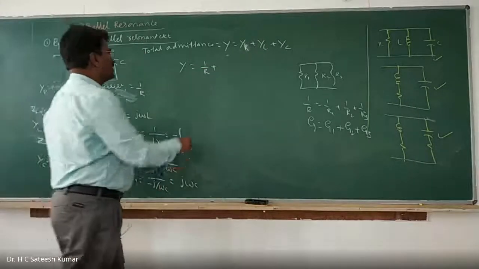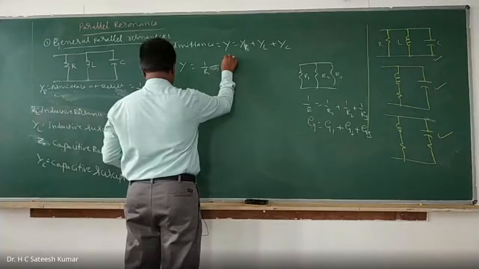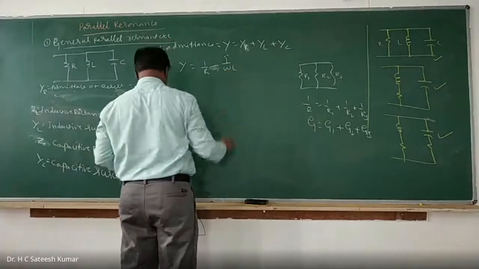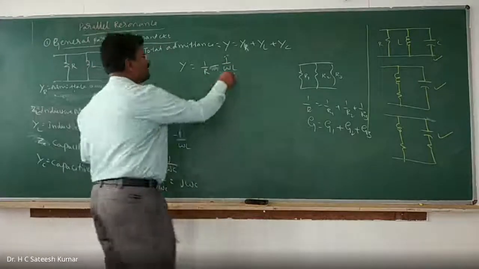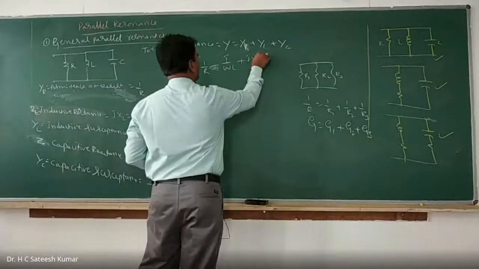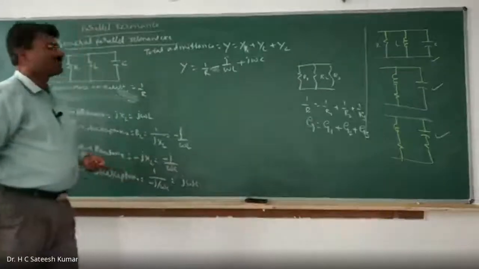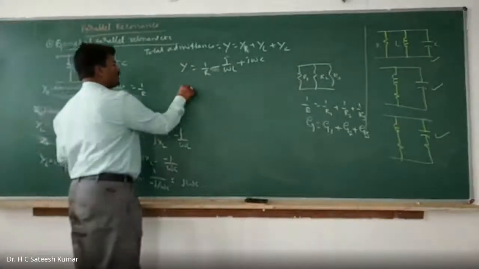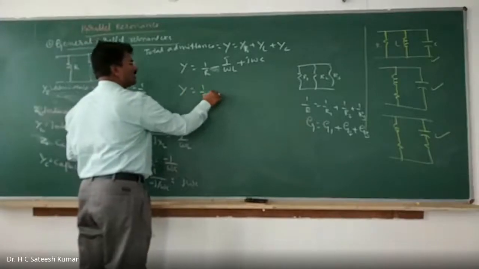YL is minus j divided by omega L. YC is plus j omega C.